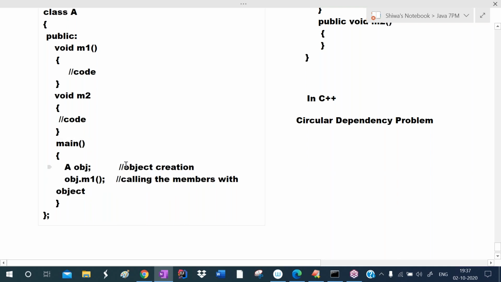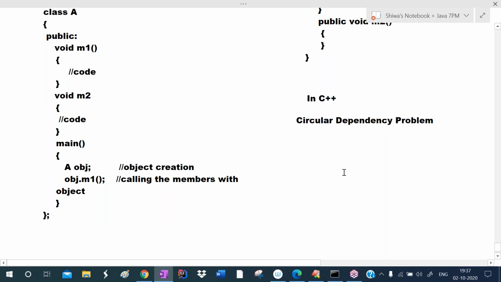But where will the object be created? Inside the main only. So the object will not be created and main will not get executed, because to create the object, main must get executed. But for main execution, you have to call main with the help of an object only. This problem is called the circular dependency problem.